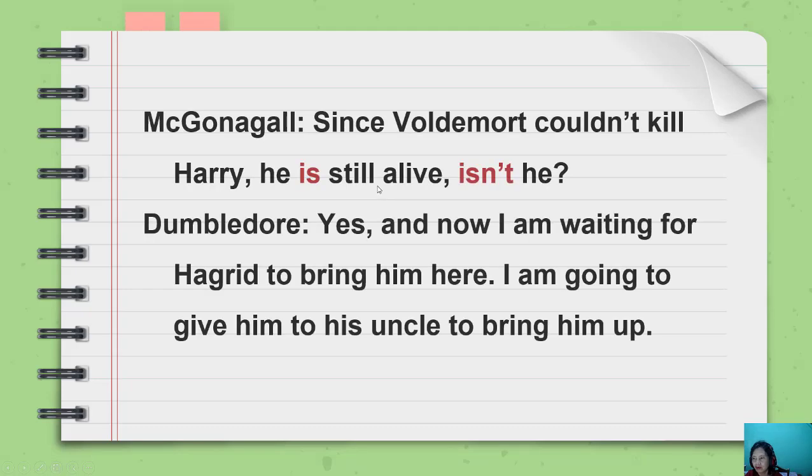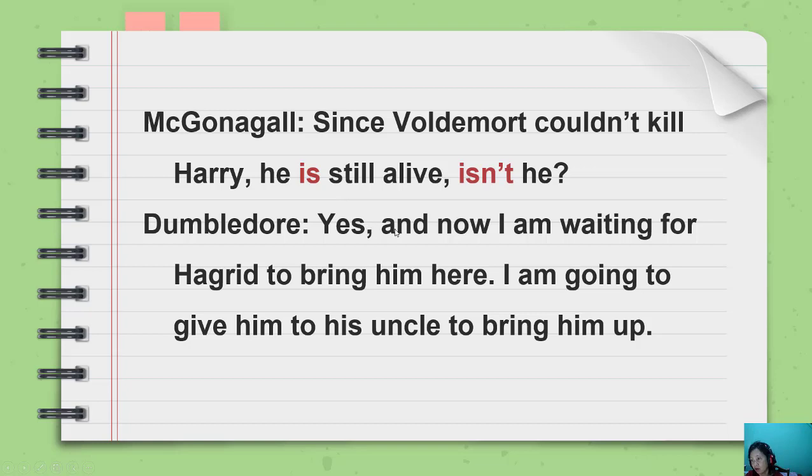Since Voldemort couldn't kill Harry, he is still alive, isn't he? If you have this kind, this is not a simple sentence. This is a complex sentence. This is the subordinate clause. So when you want to make the question tag, use only the main clause. So this is the main clause. He is still alive, isn't he?